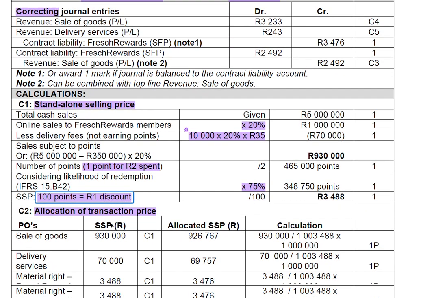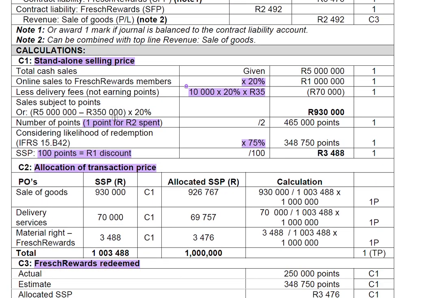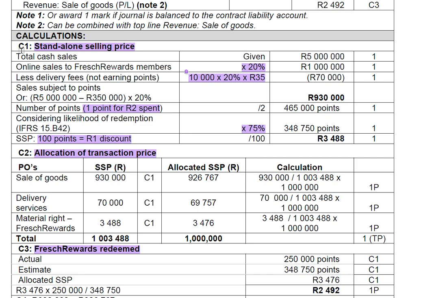Now for the calculations, C1, they're calculating the stand-alone selling price. Why are they doing that? Because they need to have the stand-alone selling price for goods, for delivery, and for the redemption of points.